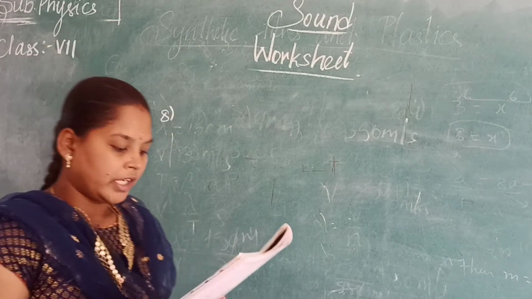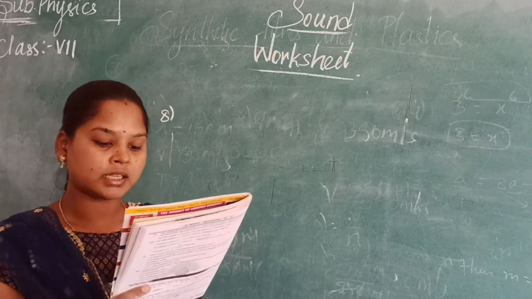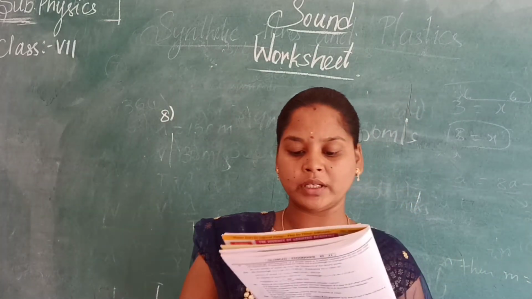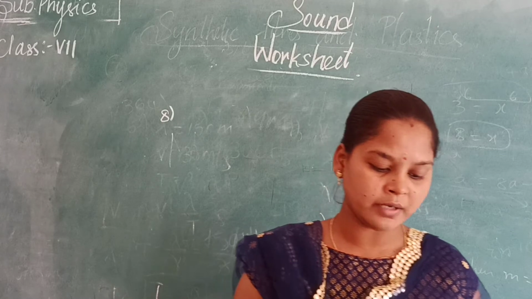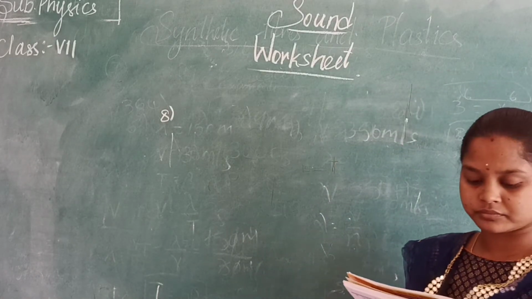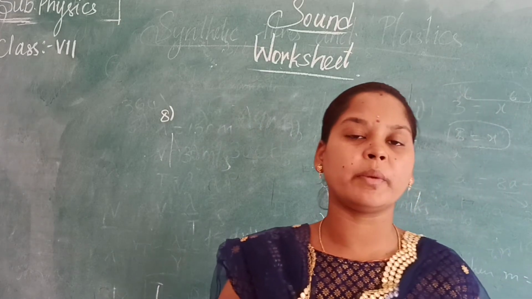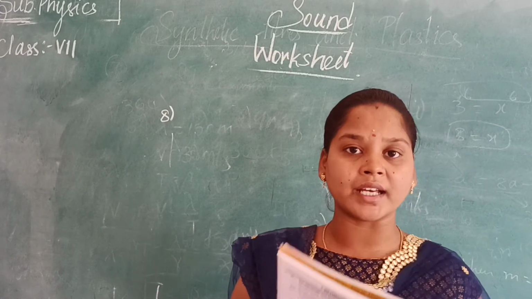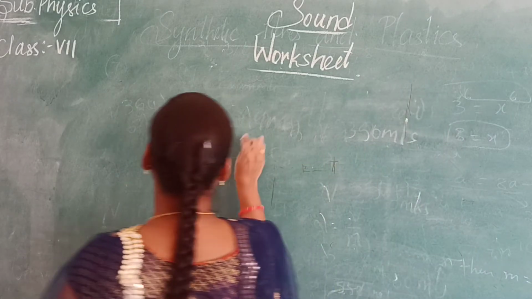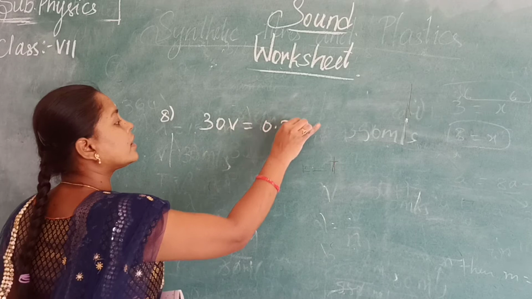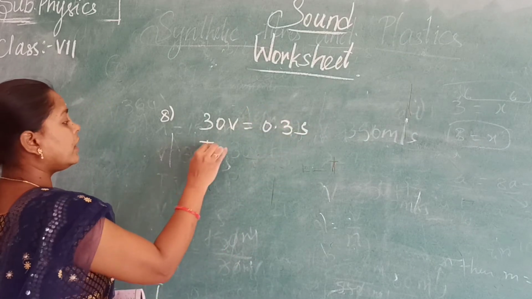The source of a wave produces 30 crests and 30 troughs in 0.3 seconds. What is the time period of the wave? Here they are asking, 30 crests and 30 troughs means how many waves are produced? 30 waves are produced. That means 30 vibrations are done in 0.3 seconds. They are asking to find out the time period.